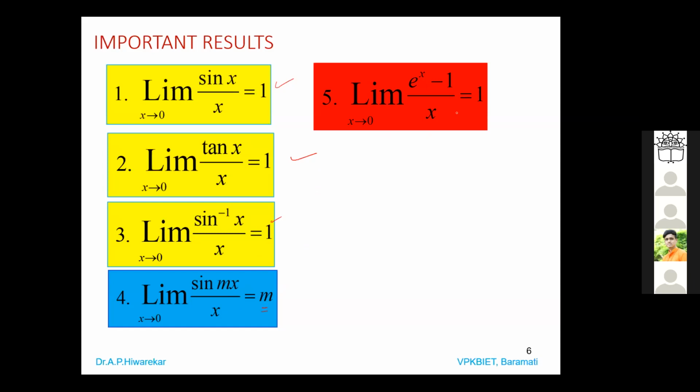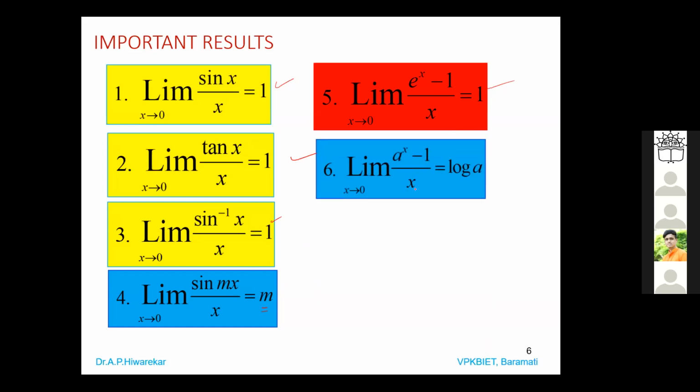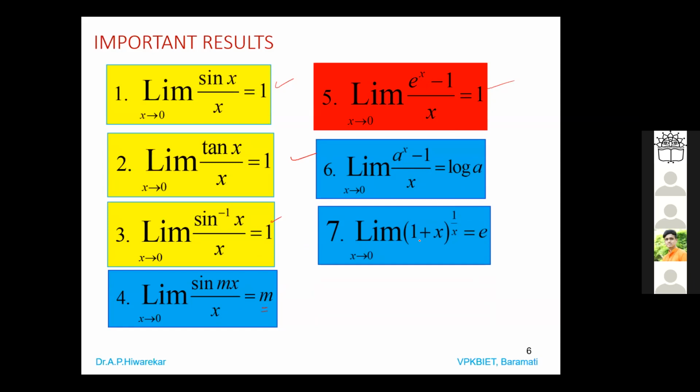Then the limit of e power x minus 1 divided by x as x tends to 0 is 1. The limit of a power x minus 1 divided by x as x tends to 0 is log e. The limit of (1 plus x) power 1 by x as x tends to 0 is e. The limit of (1 plus a by n) power n as n tends to infinity is e power a.